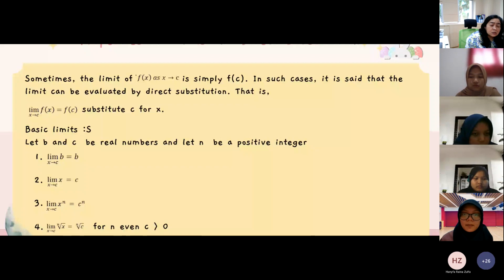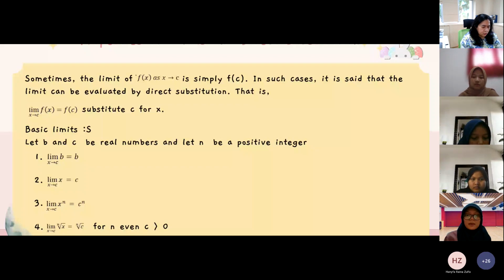Sometimes the limit of f of x as x approaches c is simply f of c. In such a case, it is said that the limit can be evaluated by direct substitution. That is, the limit as x approaches c of f of x equals f of c.